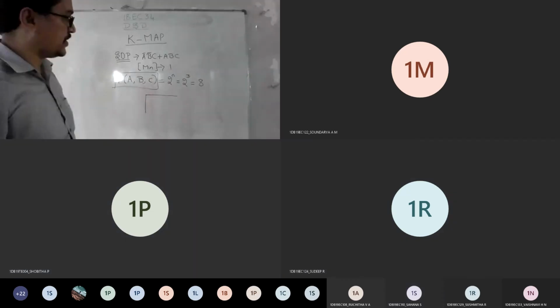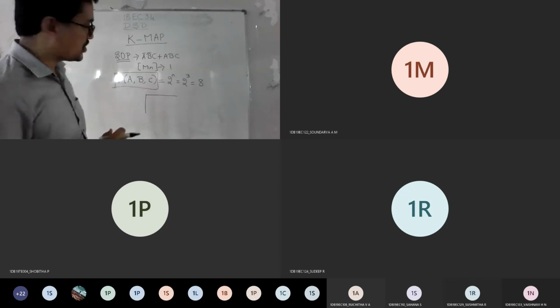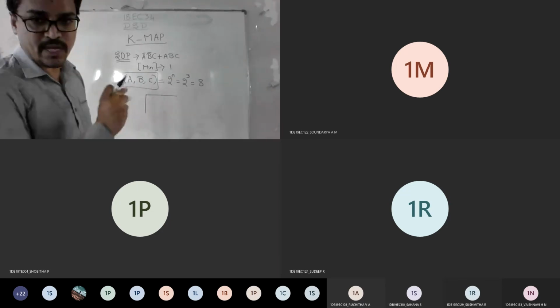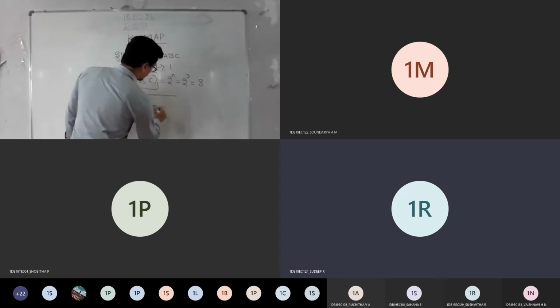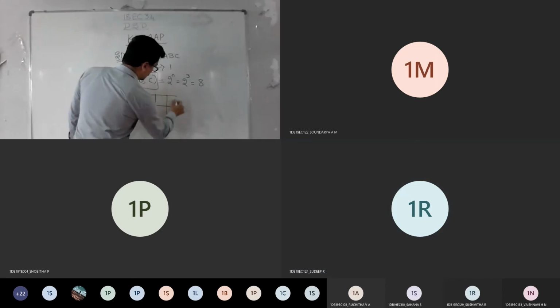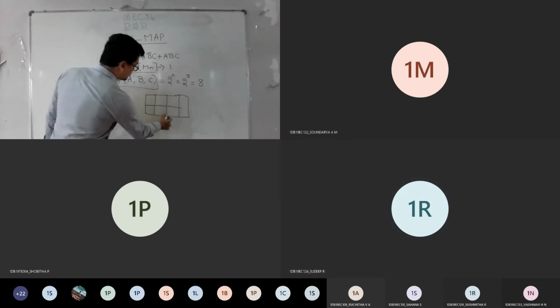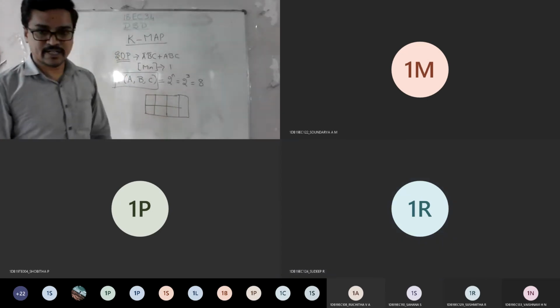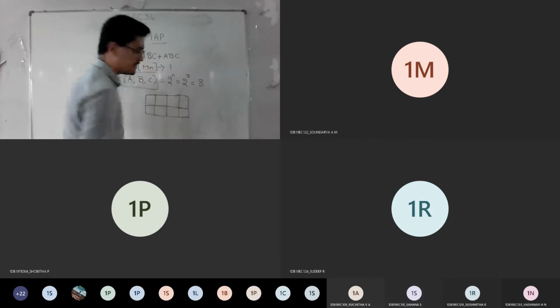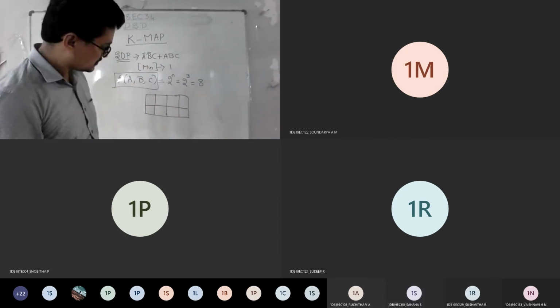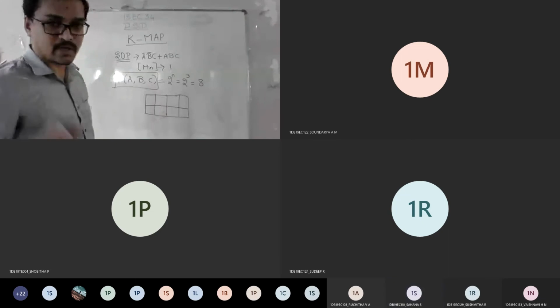Whenever you see 8 combinations, you should make a table such that there are 8 boxes, right? In simple words, you should have 2 rows and 4 columns. Is it equal to 8, everyone? Yes, sir. Is it visible? Yes, sir.